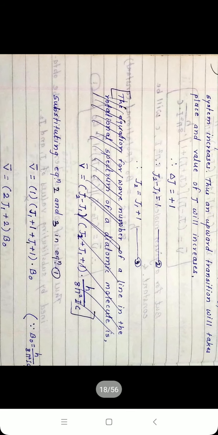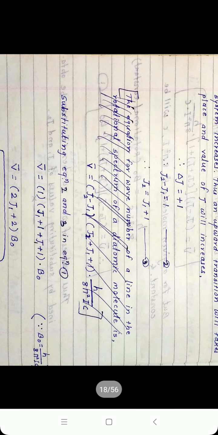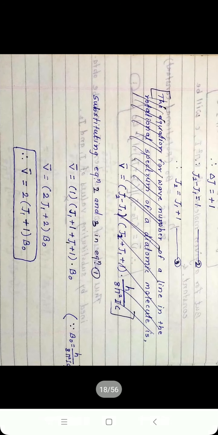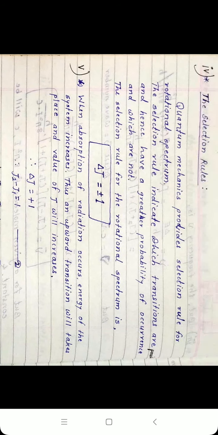Substitute these two values in the above equation. Then the equation becomes mu bar is equal to 2 in bracket J1 plus 1 into B0. Mu bar is the wave number of that rotational line in the rotational spectrum, which is equal to 2 into (J1 plus 1) into B0.